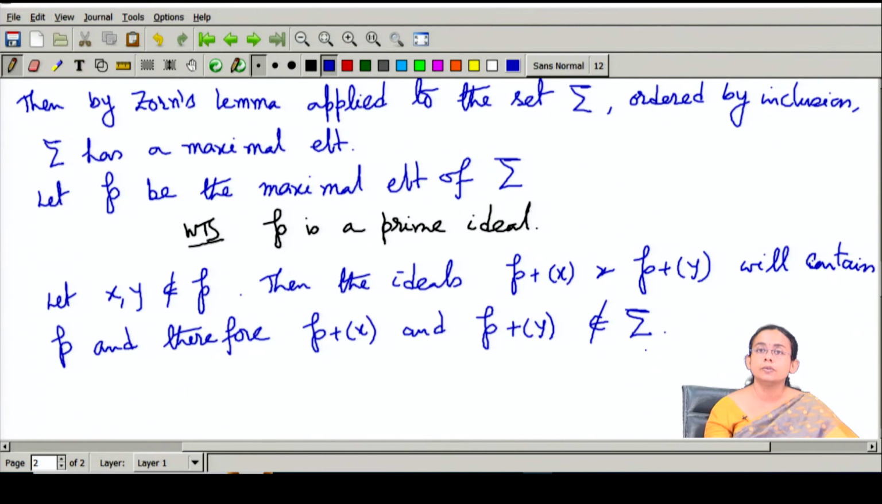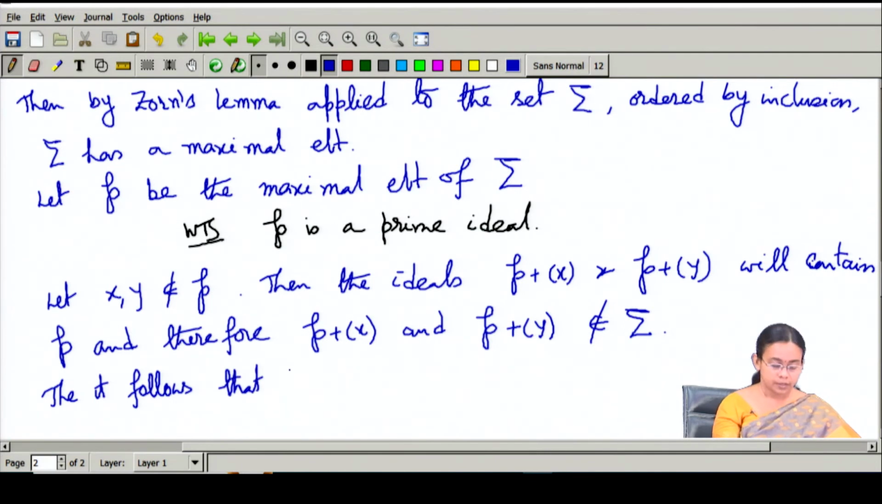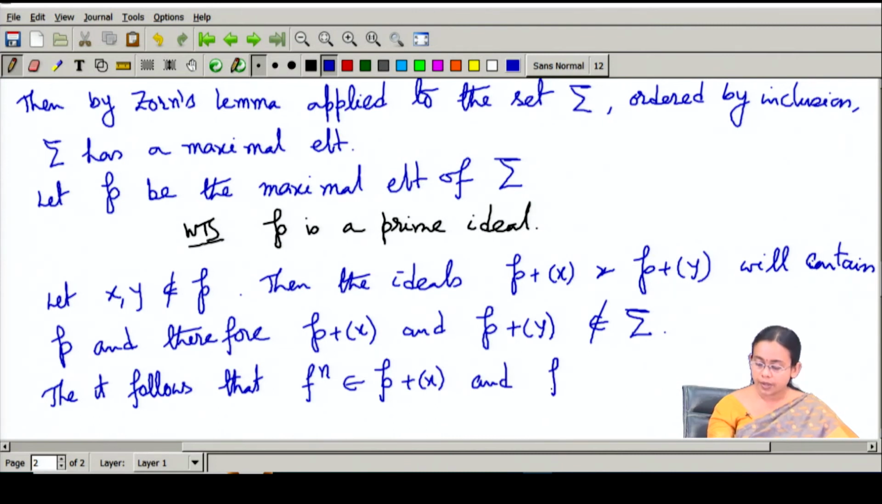So if they don't belong to sigma, that means some power of f will belong to P plus x and some power of f will be in P plus y. Then it follows that f to the power n will be in P plus x and f to the power m will be in P plus y, for some n and m positive.